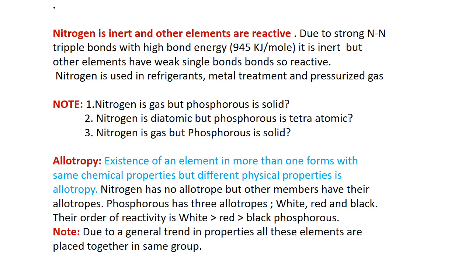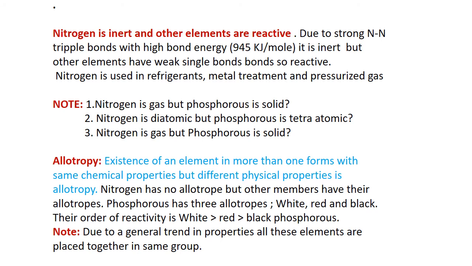Next point is that nitrogen is inert, but the other elements of the group are reactive. Nitrogen is mainly used for filling gases in wafers and bulbs, due to its inert nature, and it is due to the triple bond present between the two nitrogen atoms with high bond energy. The strong nitrogen triple bond, due to its high energy, makes it inert in nature. But the other members have weak single bonds and so these are reactive. Nitrogen is used in refrigerants, metal treatment and pressurized gases.